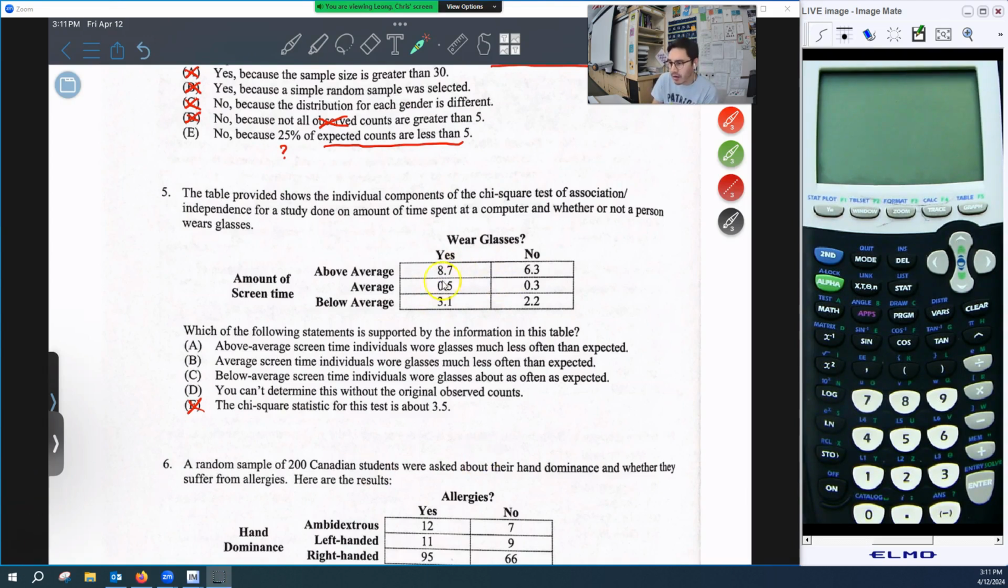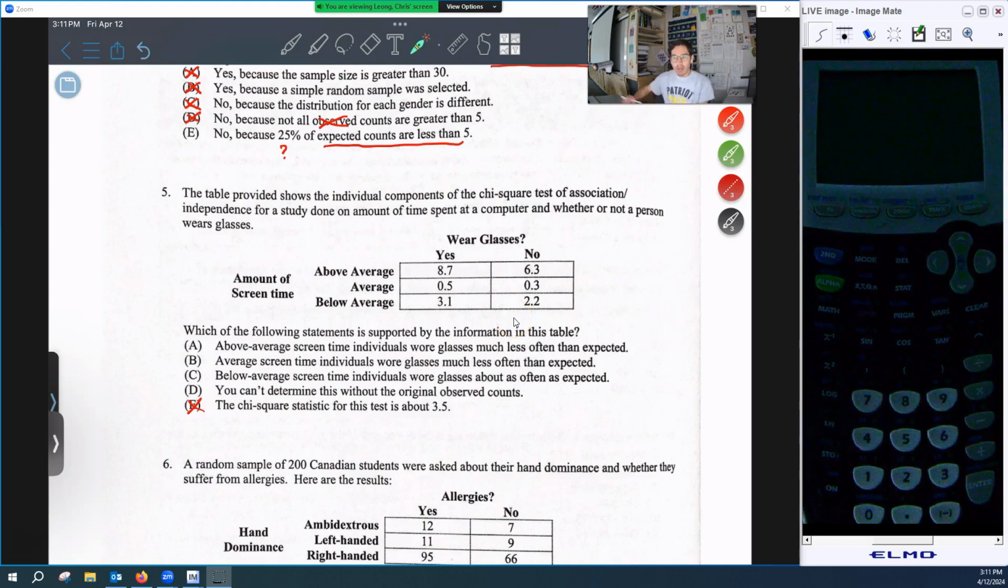I want you to notice that all these values are positive, and that's because when we find the components, we do observed minus expected squared. So the fact that it's positive isn't really telling us whether a value was greater than expected or less than expected. It's just telling us the net difference.